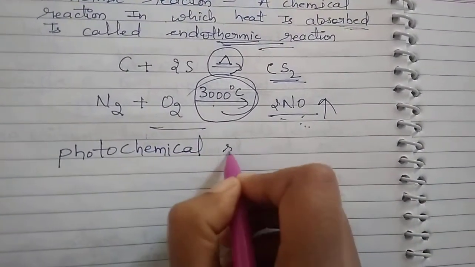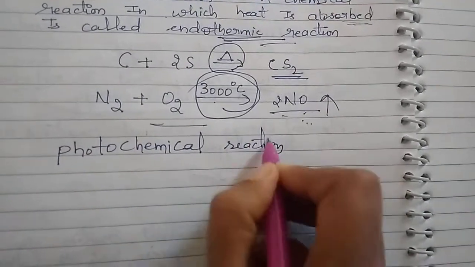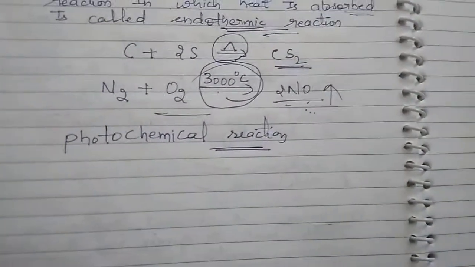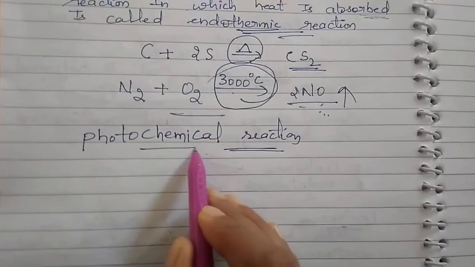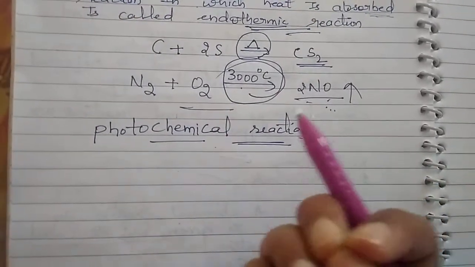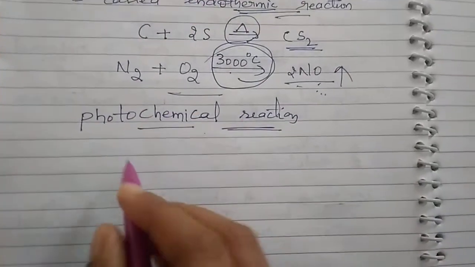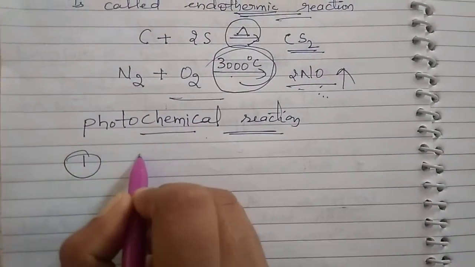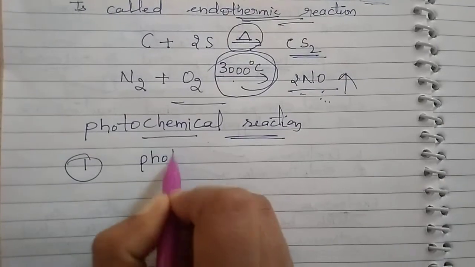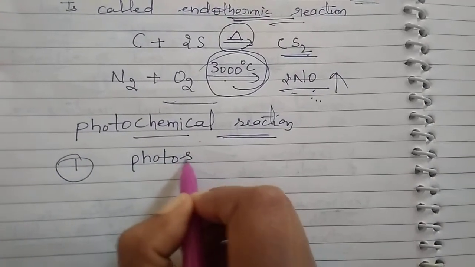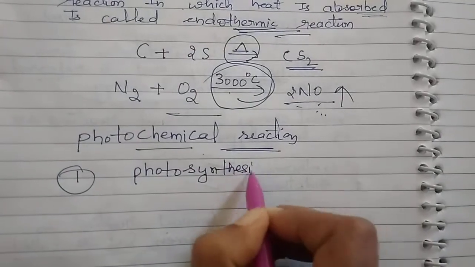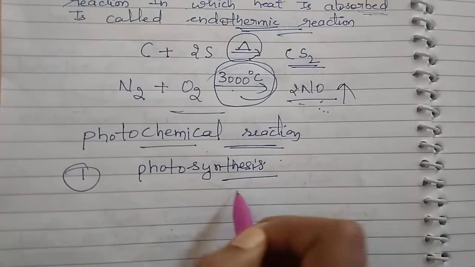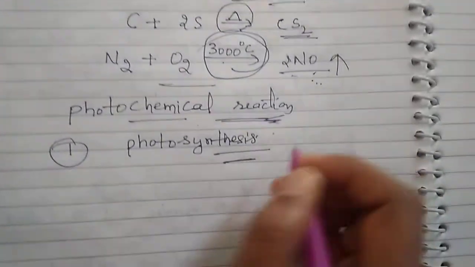And one more common reaction you have read from, I think, your childhood: the photochemical reaction. It is a reaction that occurs with absorption of light energy, and it is one of the most famous examples. You know that photosynthesis is an example of a photochemical reaction.